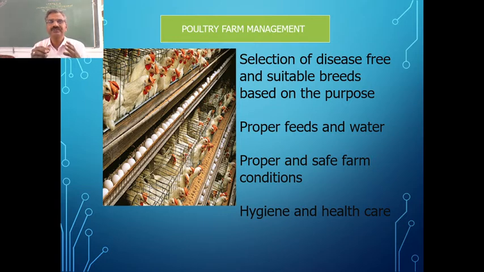For the poultry birds, especially including chicken, we have different birds which we will see. We need to provide them proper food and also water. So it's very important. The conditions which we are providing in the poultry farms should be very good, and we should be able to provide a very hygienic and healthy environment. These birds are very easily affected by diseases because of the number of individuals in that small area. That's why we need to be very careful regarding the health of the birds.